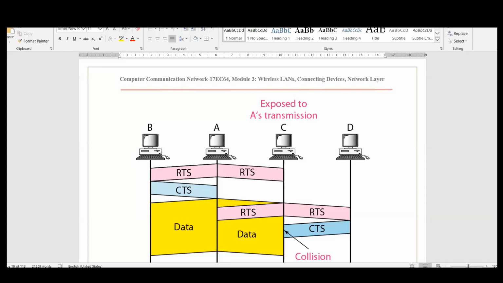Okay. There is one question from Shreyas: why will device C react to device A when it wants to communicate to D?